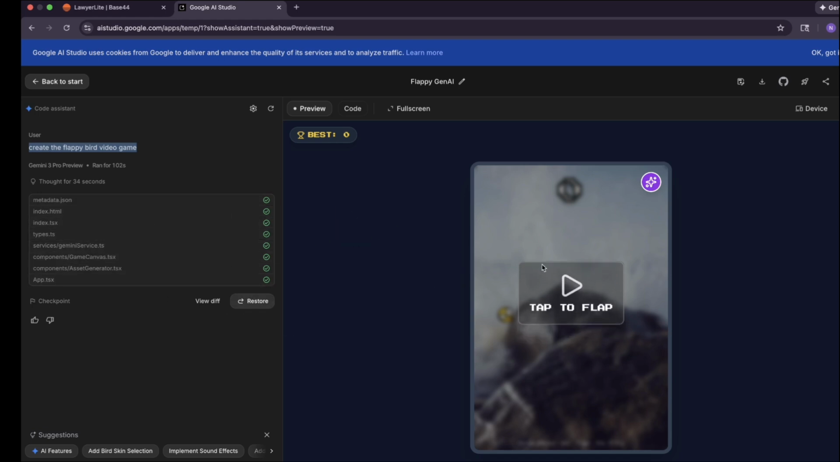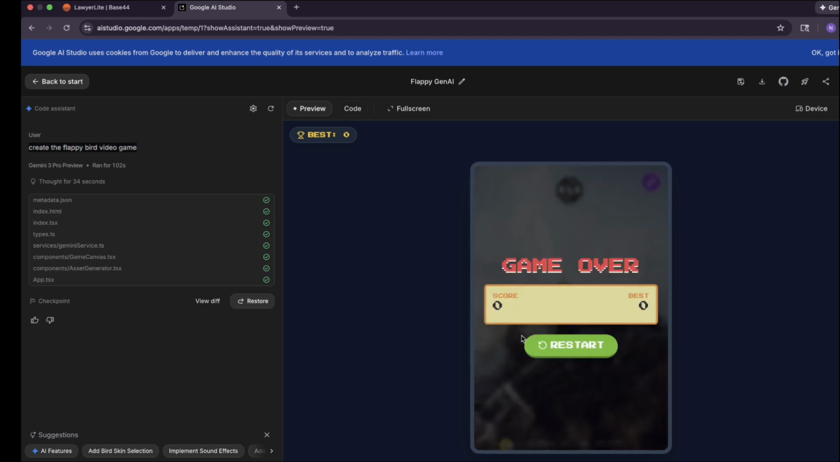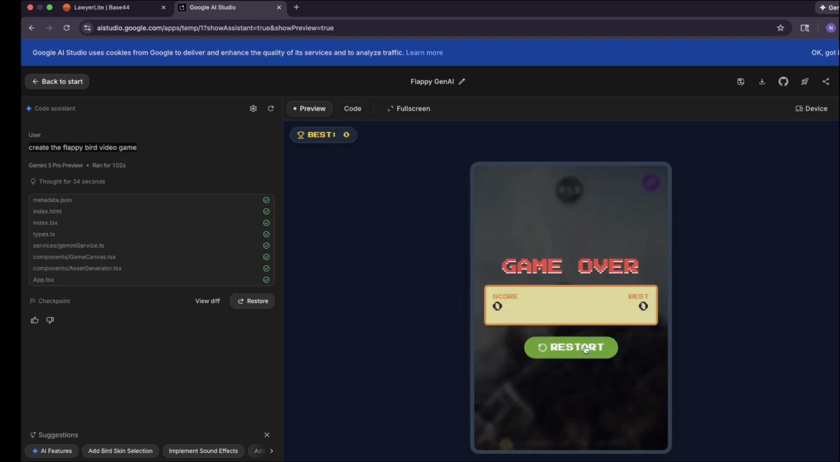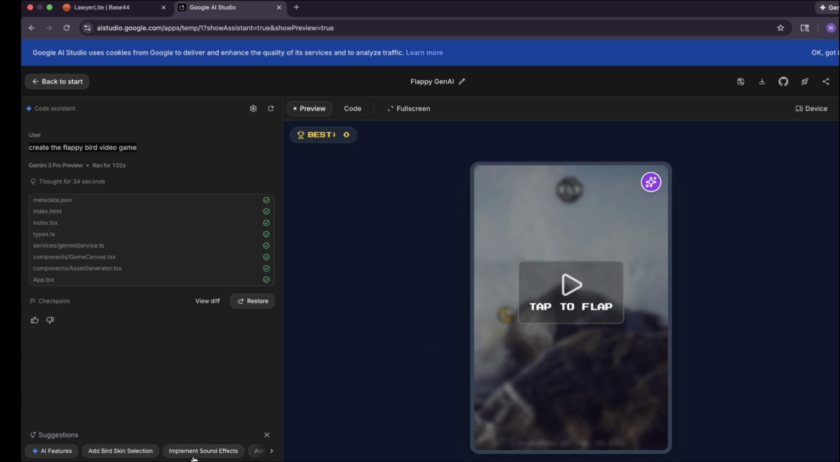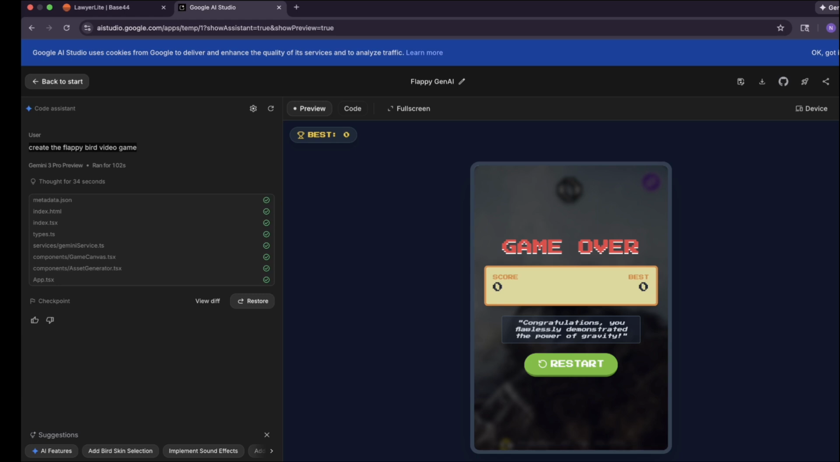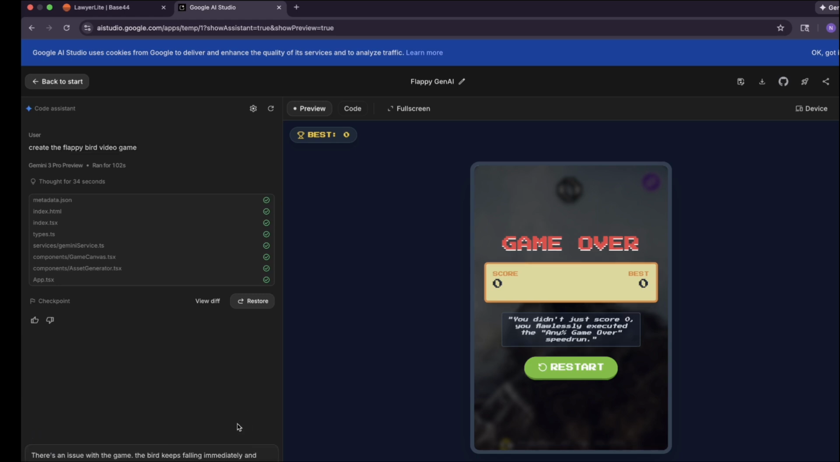But the issue is this: when I try to play this, you see the bird keeps falling. I click on restart. I try to play and it keeps falling. So I'm just going to write, I'm unable to keep the bird in the air and the game keeps crashing. Now I've written a prompt, and this prompt is designed to make sure that Google AI Studio debugs the code to see what's the issue.